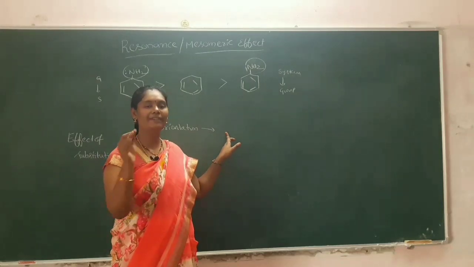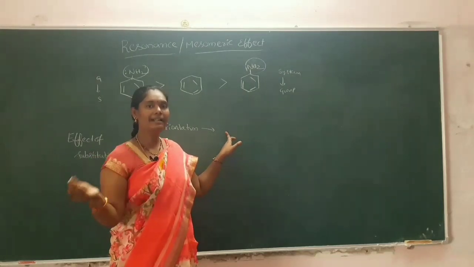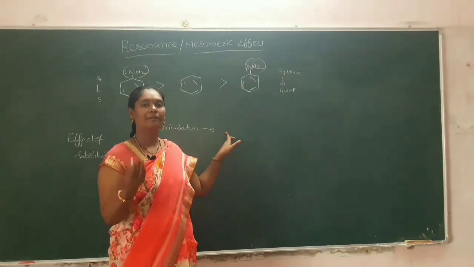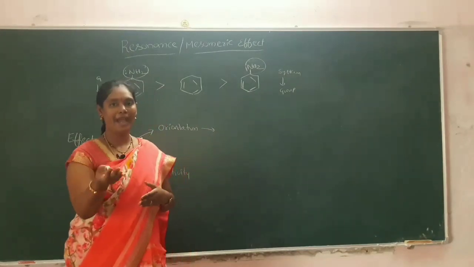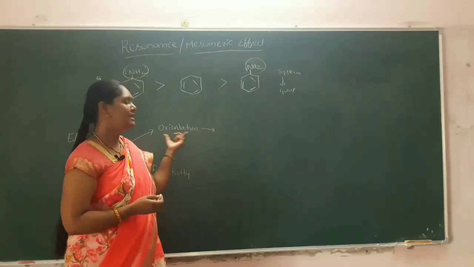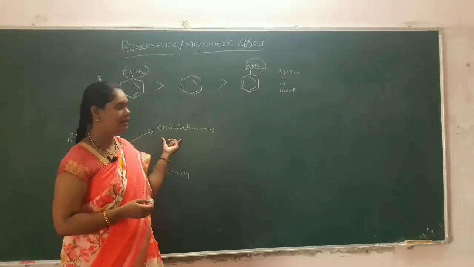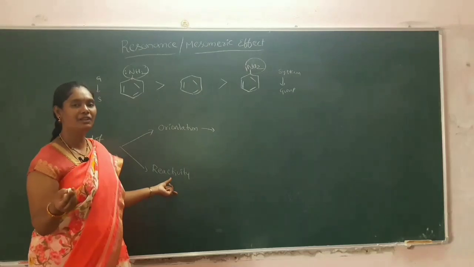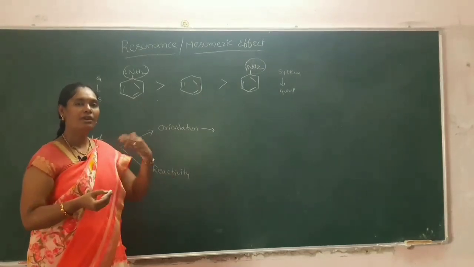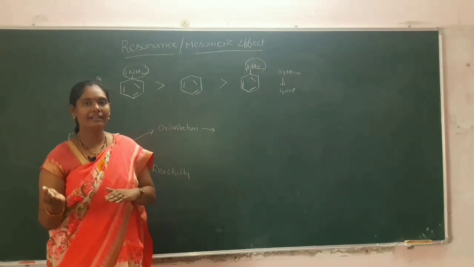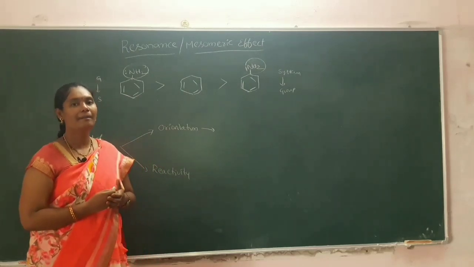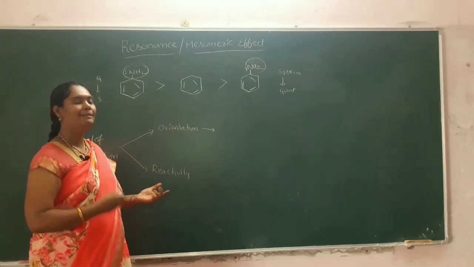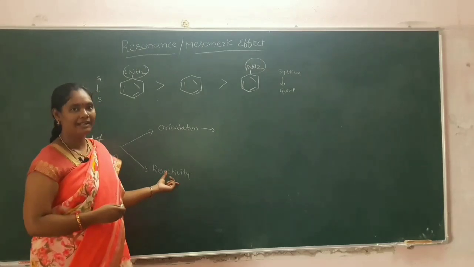One substituent will direct the second substituent position. It may be ortho, meta, para position. That process is known as orientation. And reactivity means the substituted benzenes will have more reactivity or less reactivity when compared to the benzene itself. That will be explained with the help of reactivity.